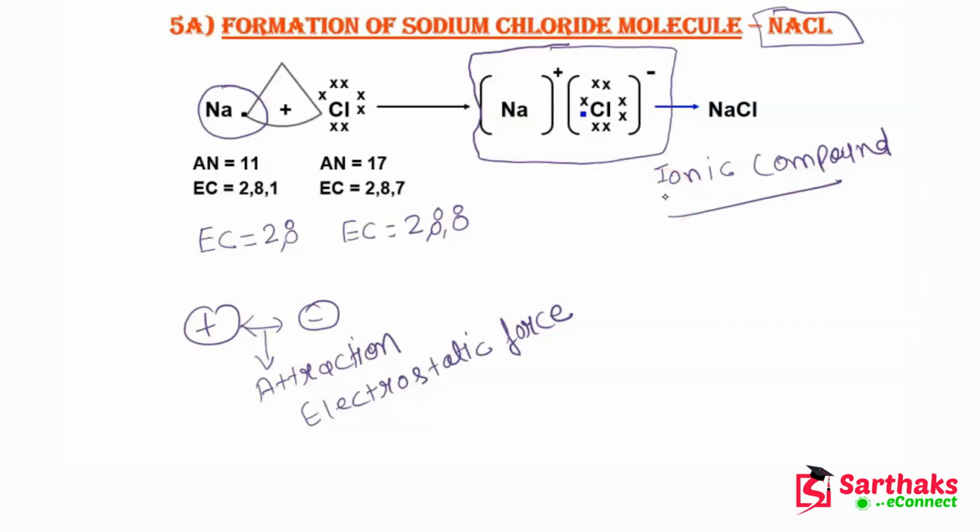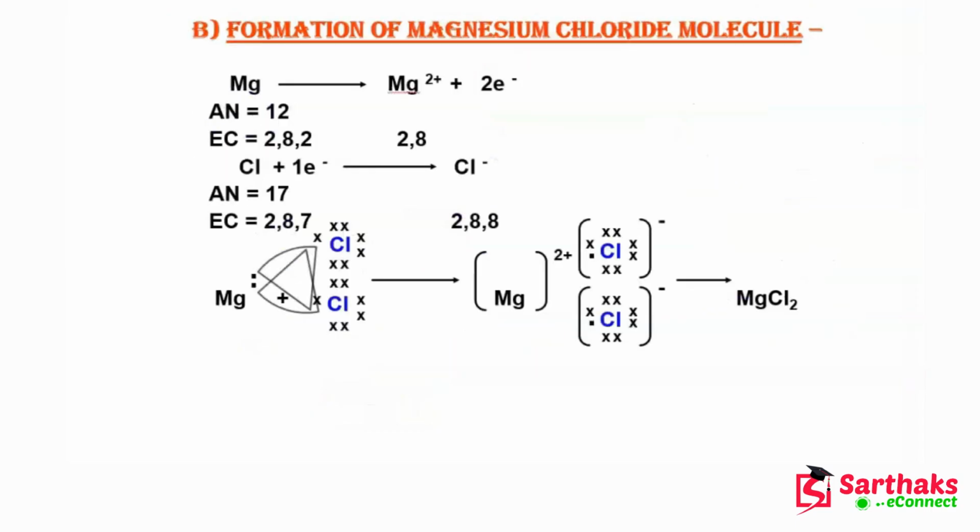So guys, that is the reason that ionic compounds have a high melting point and high boiling point, because breaking the bond is not very easy. I hope this point is clear to you. Now after understanding this point, let's move on to the next slide.